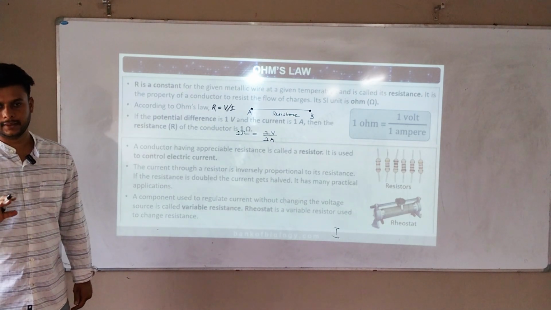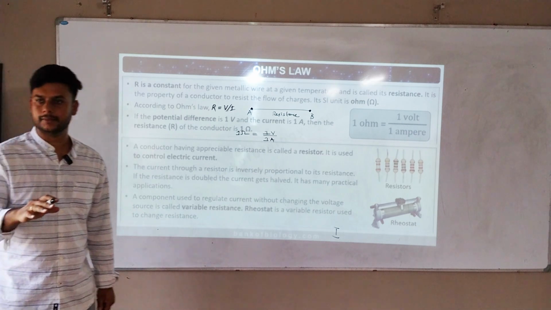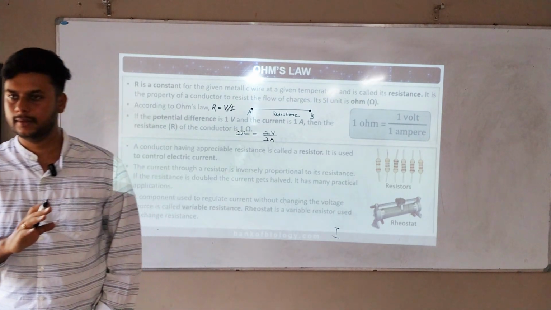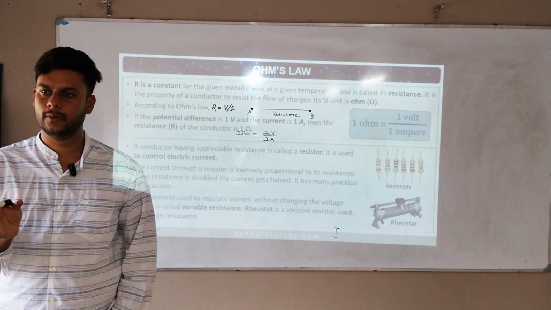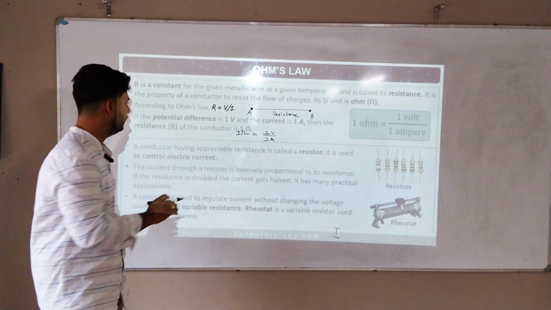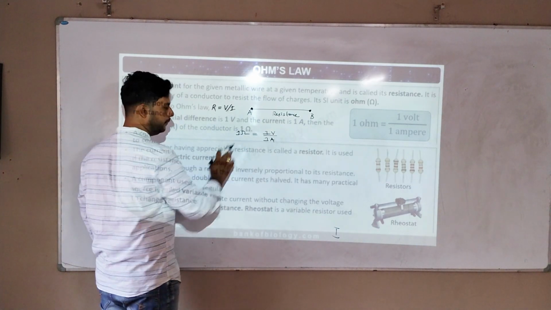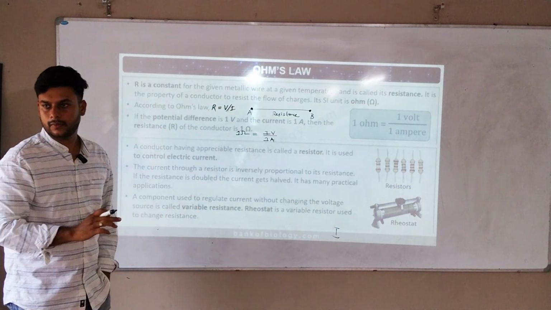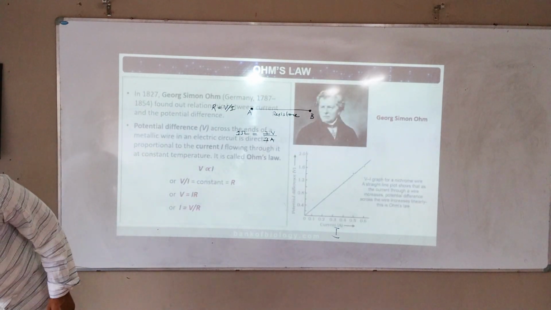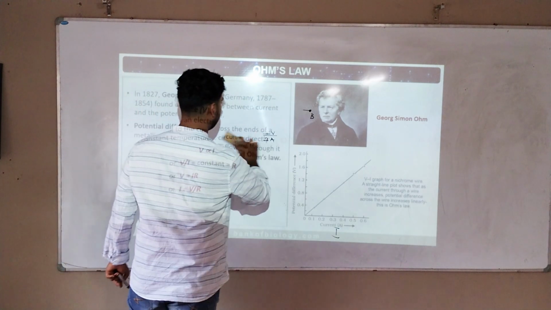Did you understand? Any doubts? Resistance means it is an opposing force. If current is passing, it will oppose that. So resistance is directly taken as what? By Ohm's law, 1 ohm is equal to 1 volt by 1 ampere. Go back now. Okay, now see here.